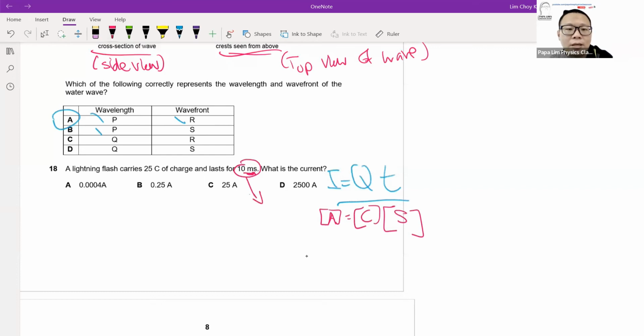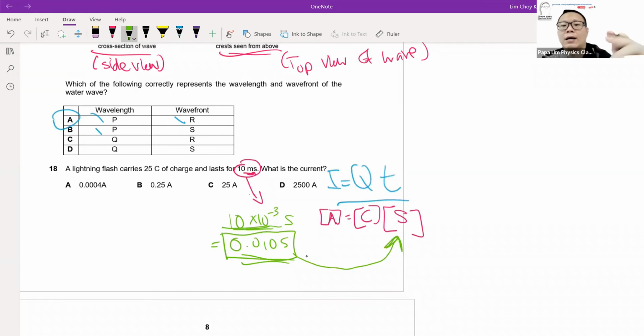So 10 milliseconds is 10 to the power of -3 seconds, so you have to divide by 1000. It will be equivalent to 0.10 seconds. So for time, you need to substitute not 10, you have to substitute 0.10.